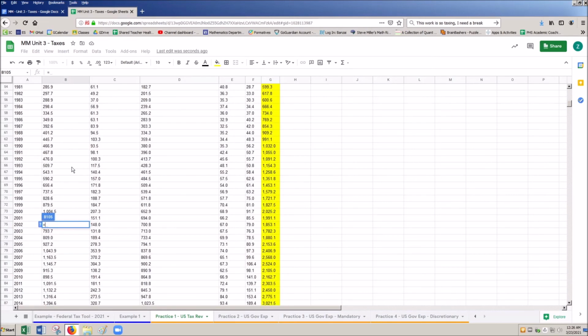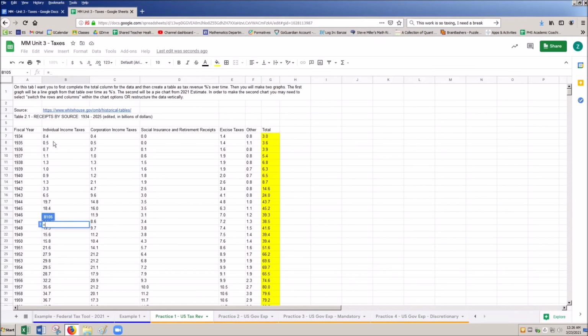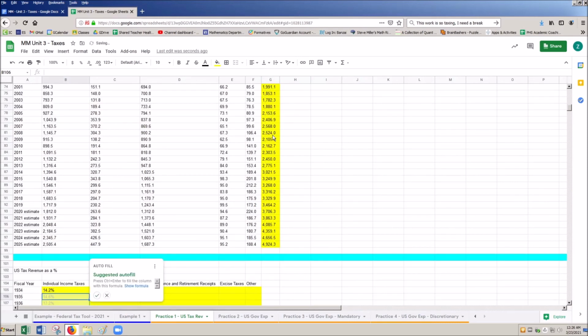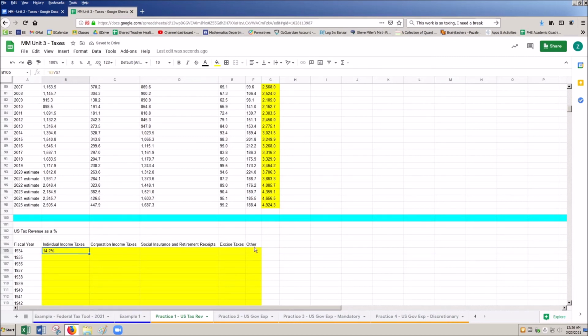I'm going to go all the way back up here. I'm going to select that first one, which is individual income taxes in 1934. Then I'm going to say divided by, and I'm going to select this total here. Keep in mind that I want to drag this to the right before I copy it down. If I drag it to the right now, I'm going to get an error, okay?